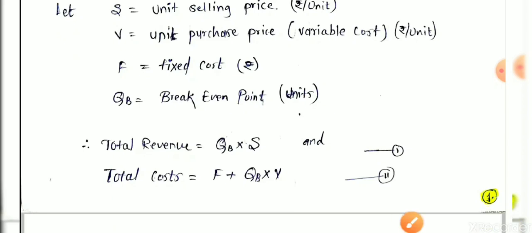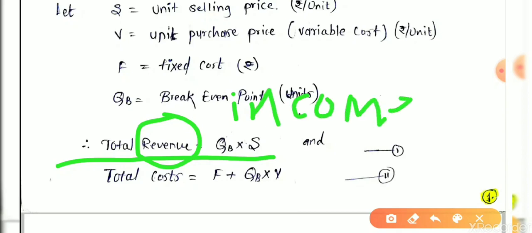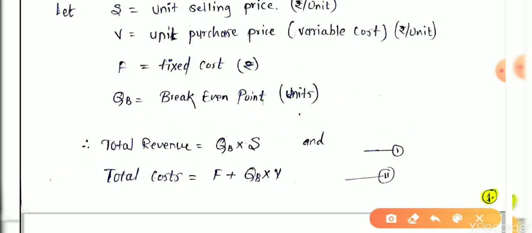Now what is total revenue? Let's take the total revenue, meaning total income. Revenue means income. How will you calculate the income? We sell QB units. It may be 800, 900, 1000.